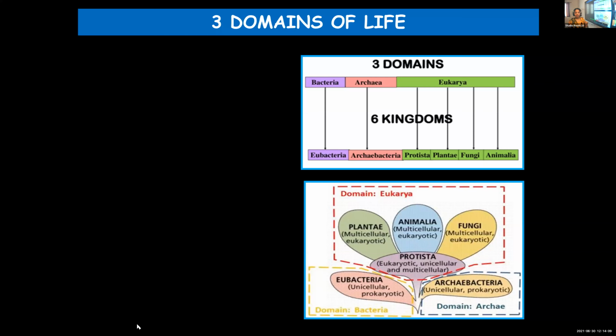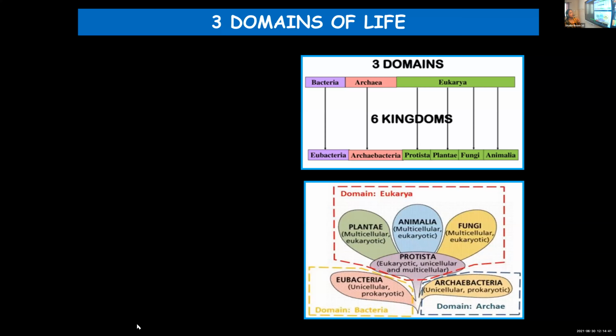Okay, domain is above kingdom. We already learned kingdom is the highest level in the taxonomic category. This was added later. So below domain, kingdoms are present, or else you can say domains include kingdoms. There are 3 main domains: bacteria, archaea, and eukarya. And under these 3 domains altogether, there are 6 kingdoms.